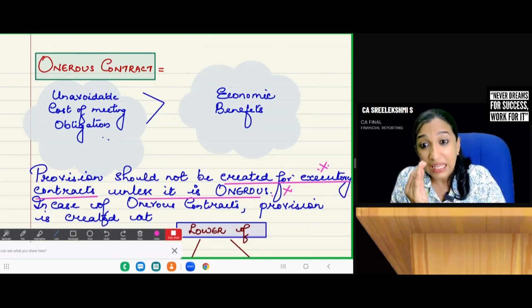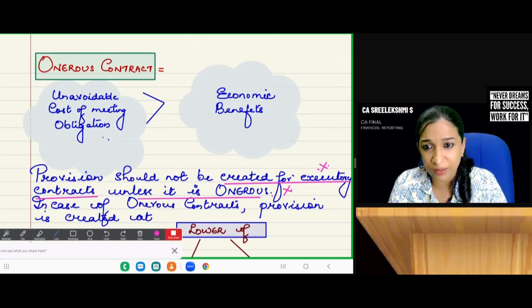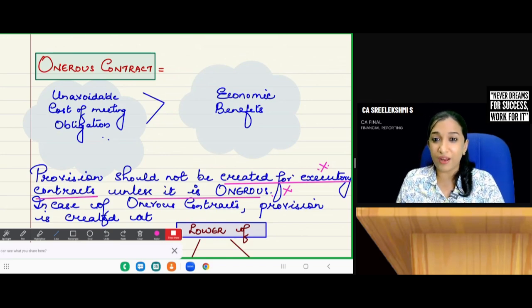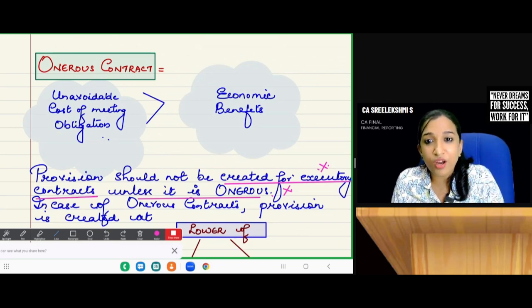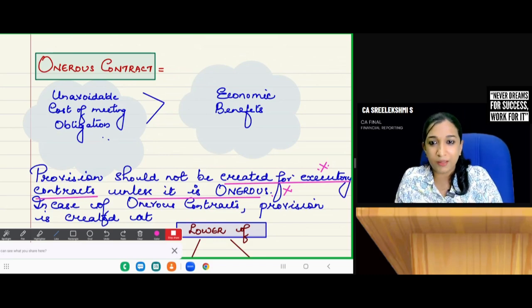However, if the executory contracts are onerous, what do you mean by onerous? Onerous contract means the unavoidable cost of meeting the obligation is more than economic benefits.